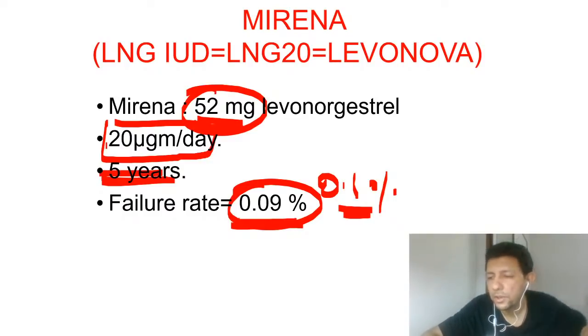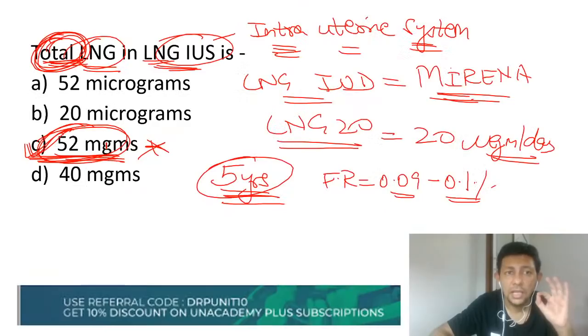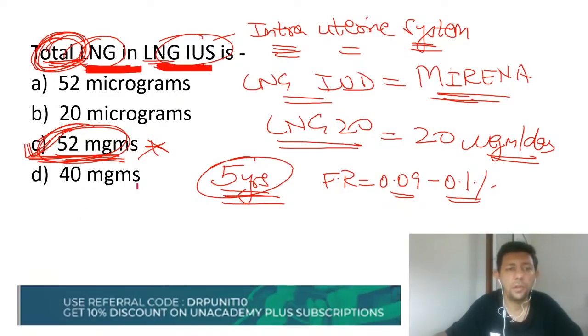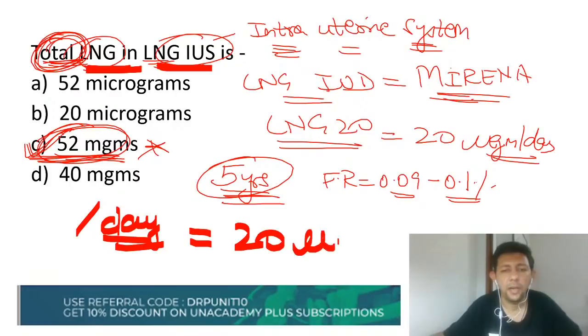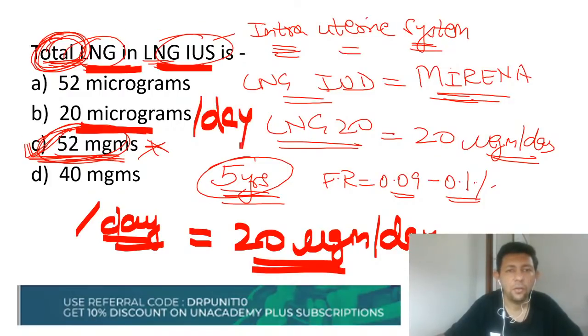Many students made a mistake in this question because they did not read the question. I repeat, if the MCQ asks how much LNG is released per day, then all of us know it is 20 microgram per day.